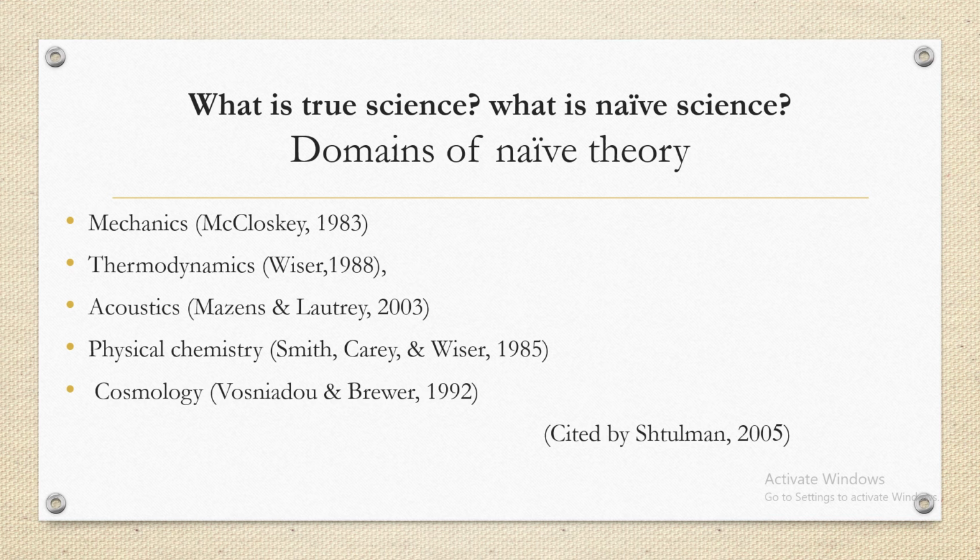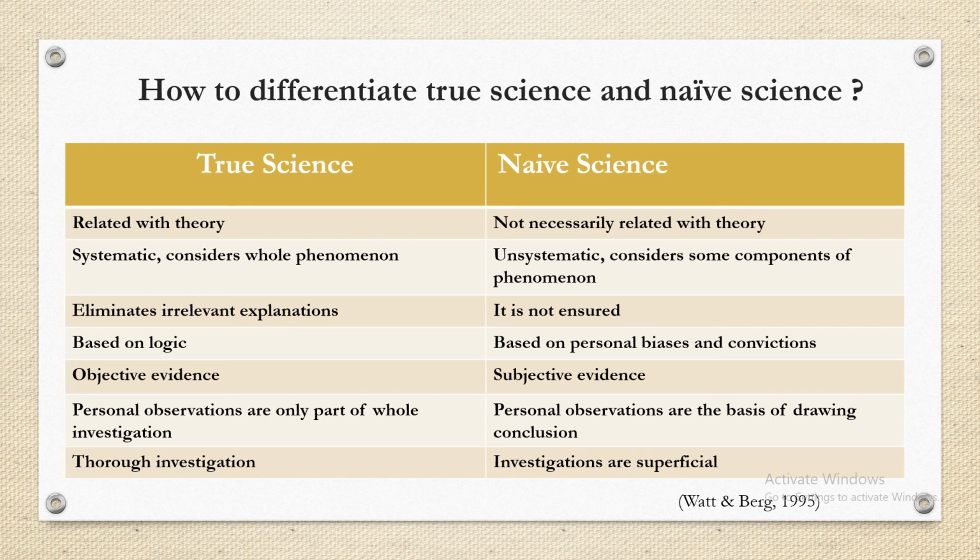Now I am coming straight to the second question, that is how to differentiate true science and naive science, because if you cannot differentiate between those two, then we cannot do a scientific study. We may be affected by naivism.